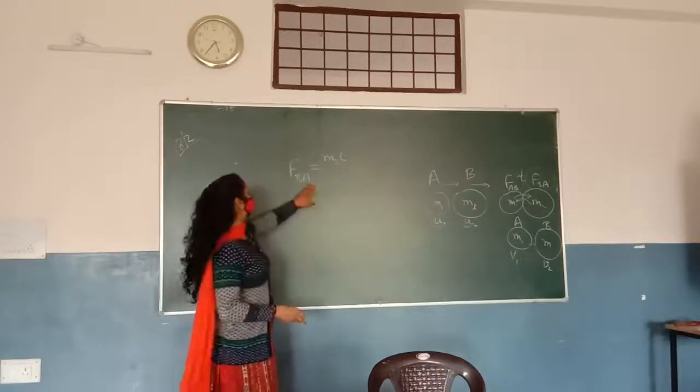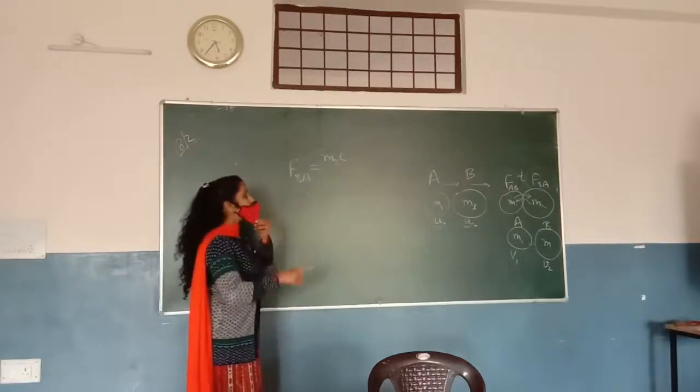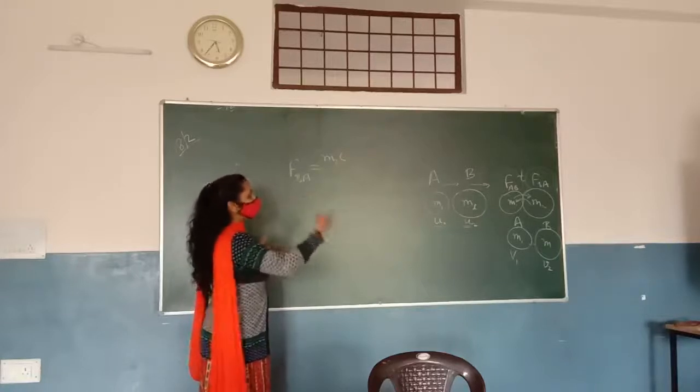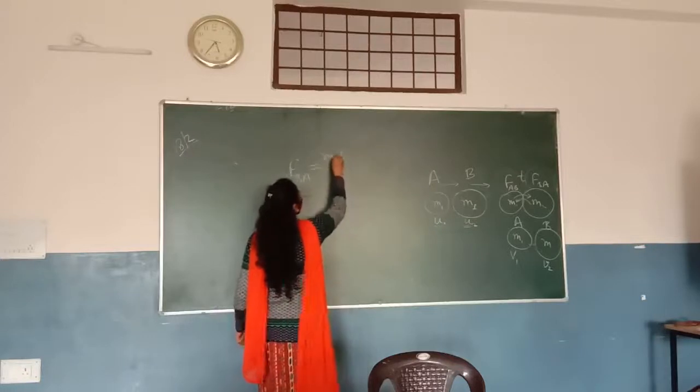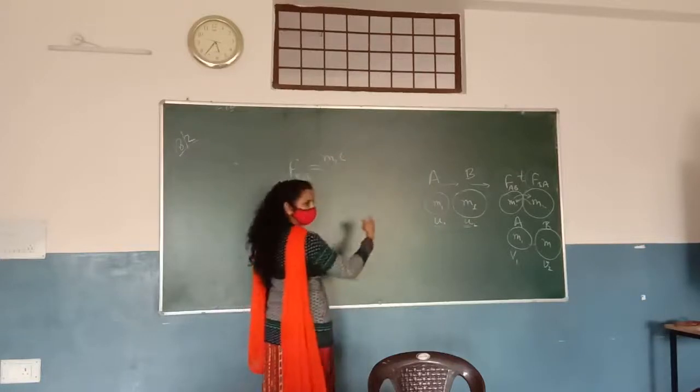And according to Newton's second law, the force applied on B from A is equal to the change in momentum of the body B.